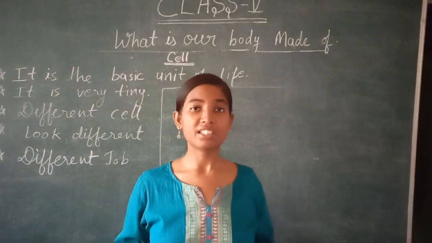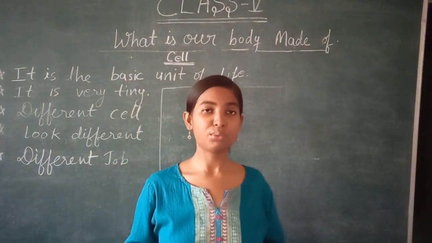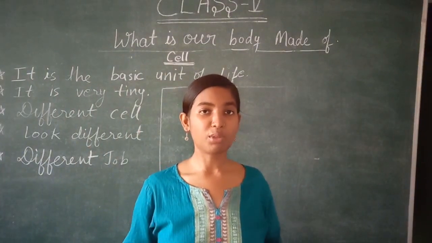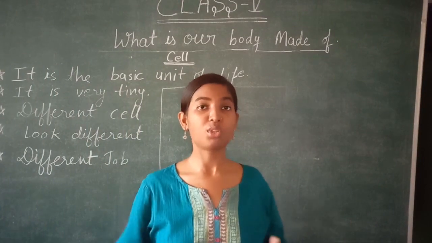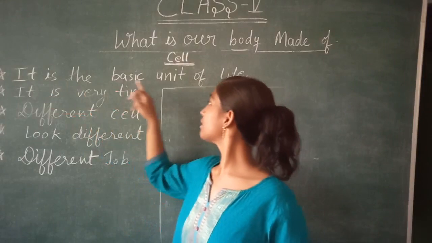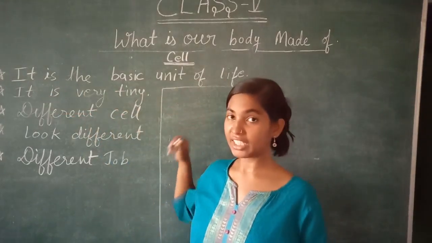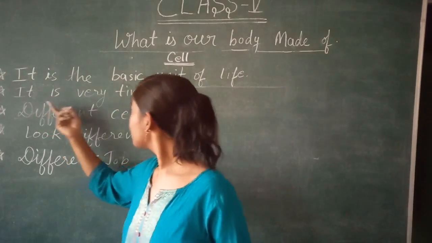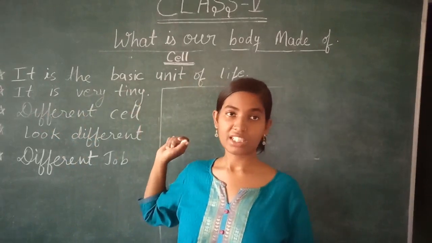To make the concept of cell clearer, we need to understand more about cell. First, we already know that it is the basic unit of life. Second, it is very tiny. We cannot see it with our naked eyes.